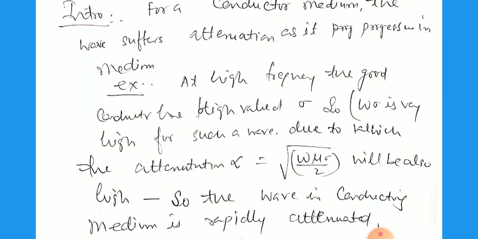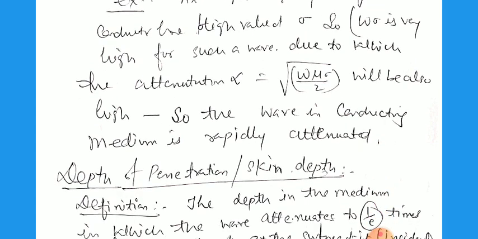So the wave in a conducting medium is rapidly attenuated, absorbed as early as possible. Means the intensity decreases as the depth increases inside the medium.